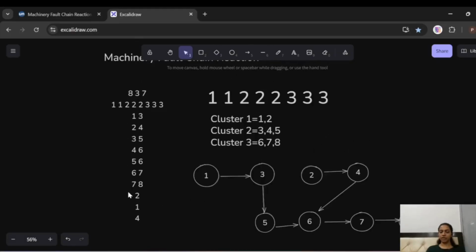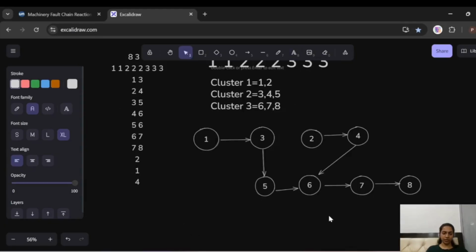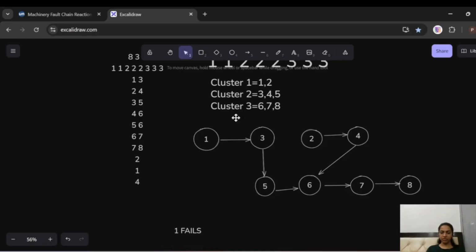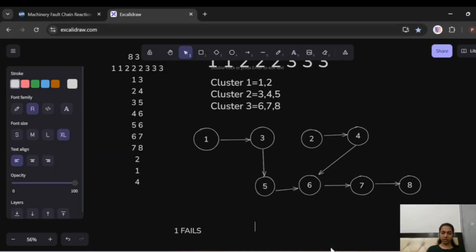So we have two queries. Firstly, we are given what if machine 1 fails. If 1 fails, then cluster 1 fails altogether. So how many fail in that? 1 and 2. So we have two values over here.